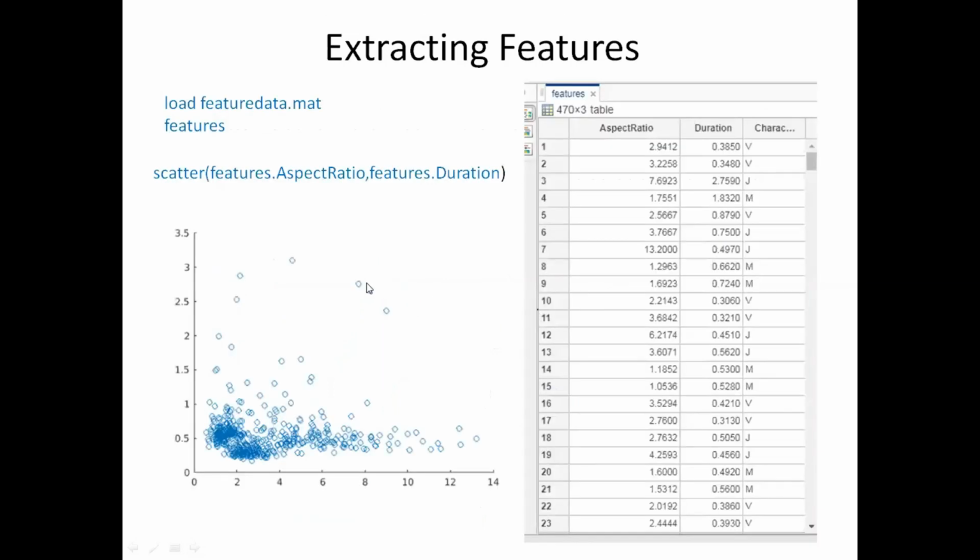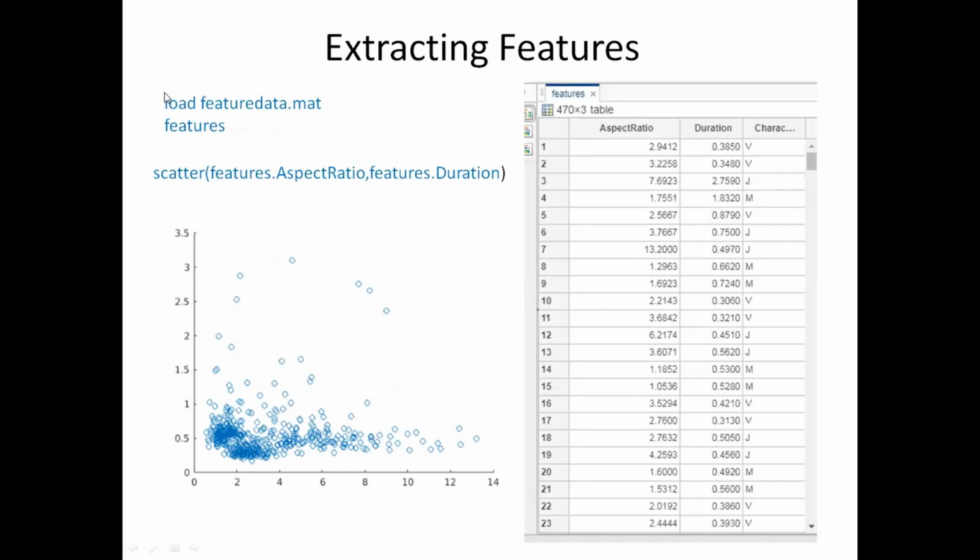Before we proceed to the classification task, we will try to understand the data. We will try to visualize how the data looks. After extracting the features, the data is available in this particular mat file, feature data. This is already recorded and it is available for our use.